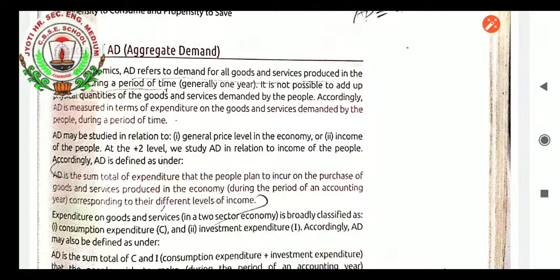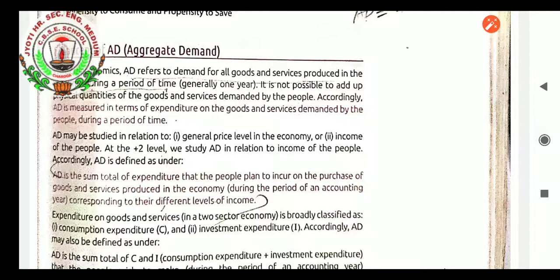General price level in the economy or income of the people. At the second level, we study aggregate demand in relation to income of the people. Accordingly, aggregate demand is defined as under. Aggregate demand is the sum total of expenditure that the people plan to incur on the purchase of goods and services produced in the economy during the period of an accounting year, corresponding to their different levels of income. That is known as aggregate demand. Definitely demand will be according to the income of the people. So income of the people is the main source by which the demand takes place. As the income of the people increases, the demand for the product increases.